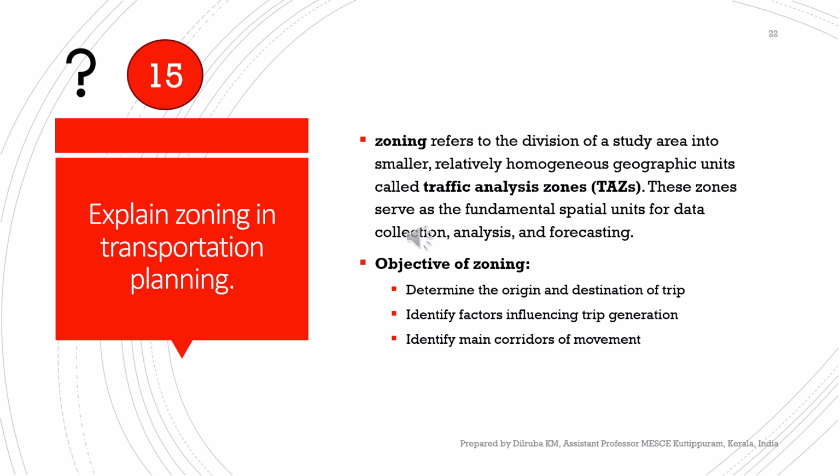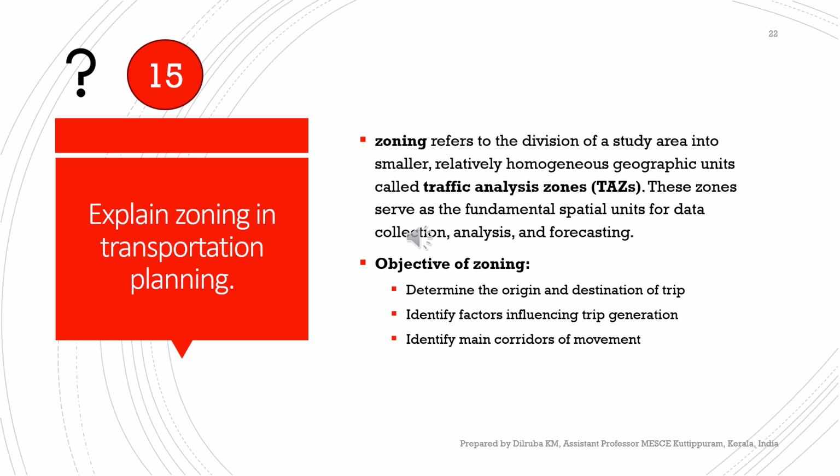So within each zone, we can examine characteristics like population density, employment level, income, and land use. And finally, zoning also helps us to identify main corridors of movement. By aggregating the travel patterns between different zones, we can pinpoint the key routes and pathways that people use to move around the study area.